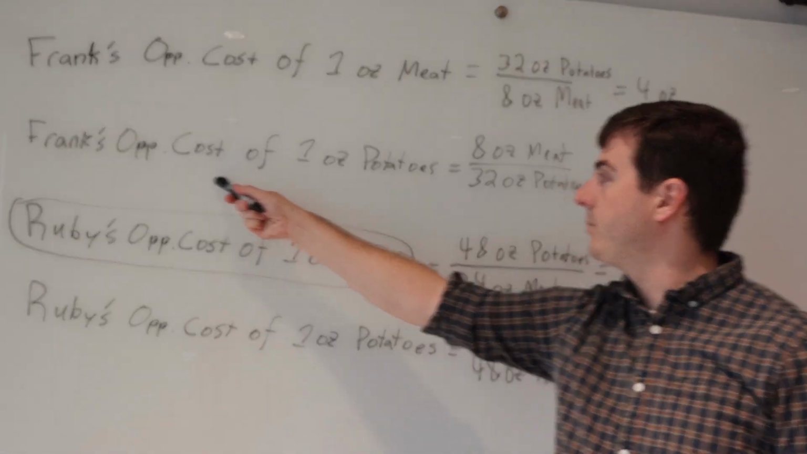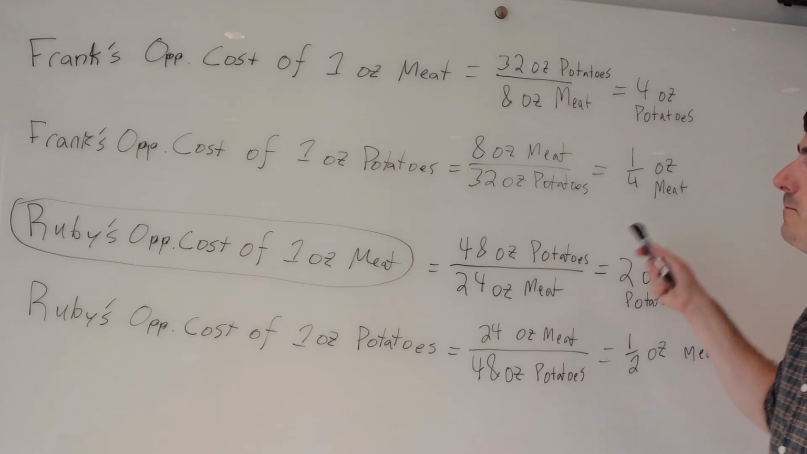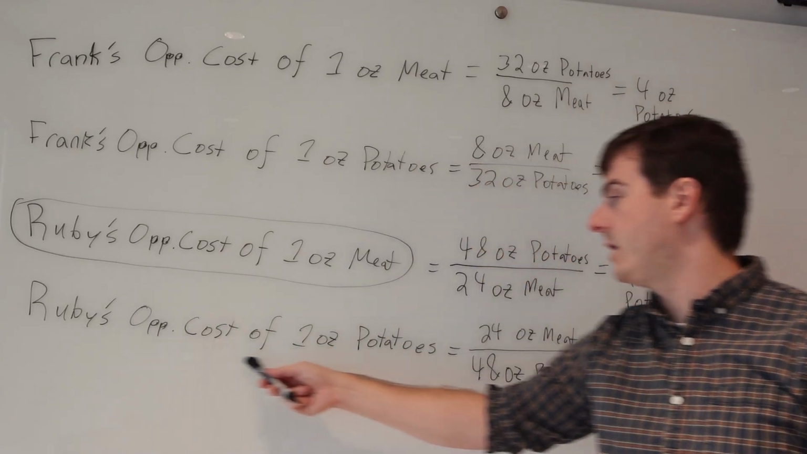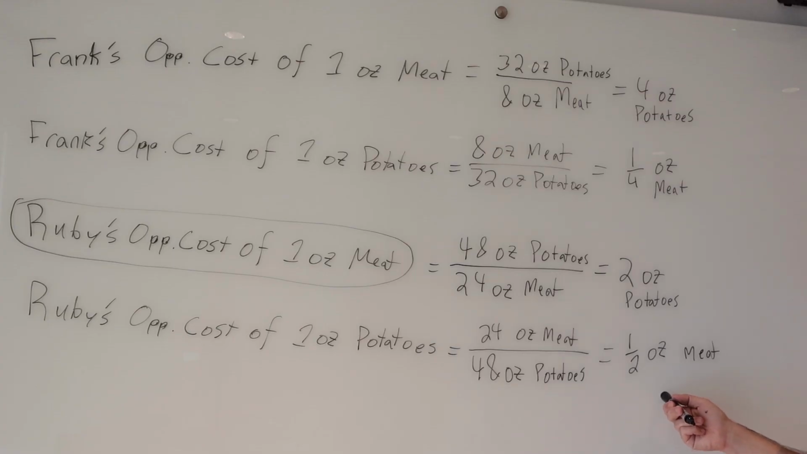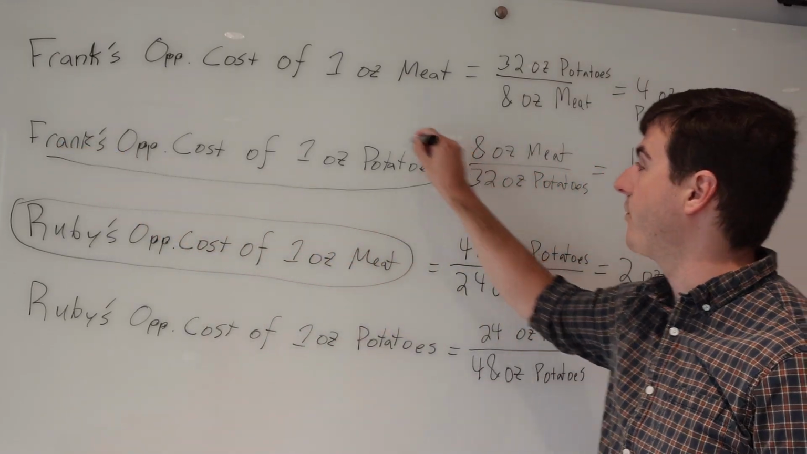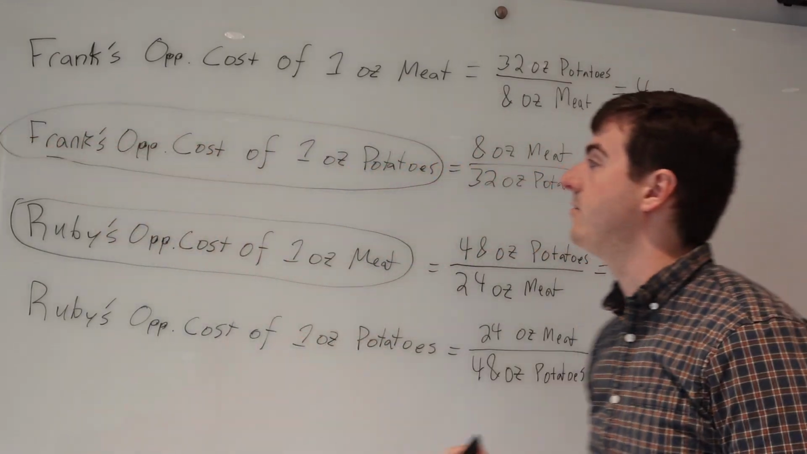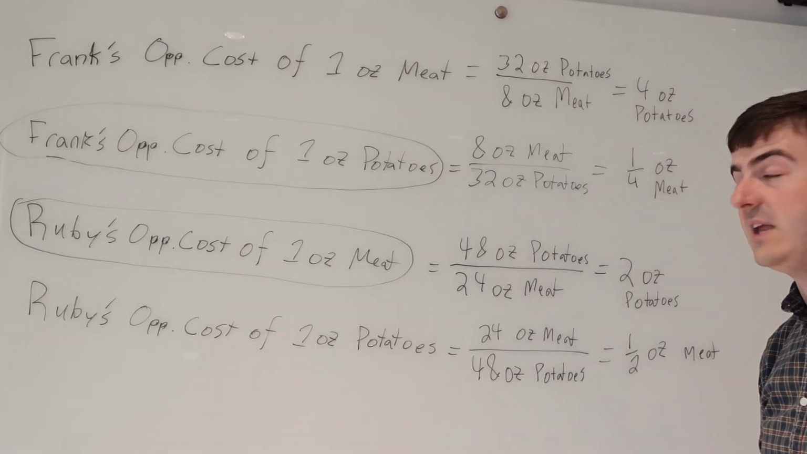Frank's opportunity cost of producing 1 ounce of potatoes is a 1/4 ounce of meat. Ruby's opportunity cost of producing 1 ounce of potatoes is a ½ ounce of meat. A quarter is less than a half, so Frank should produce the potatoes. Frank has comparative advantage in production of potatoes. Ruby has comparative advantage in production of meat.